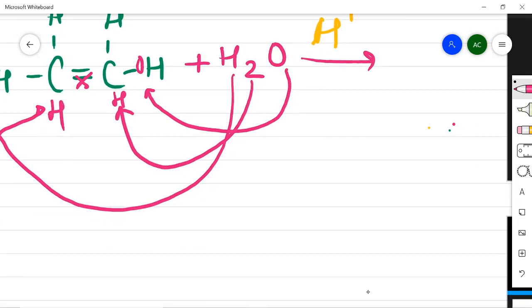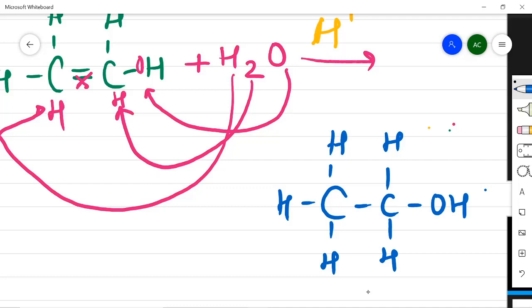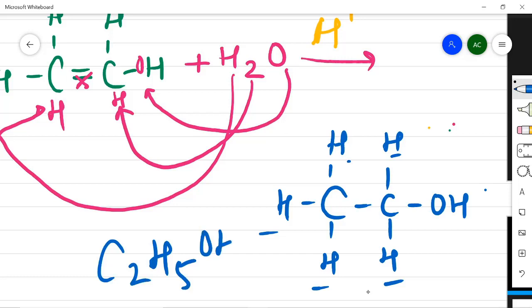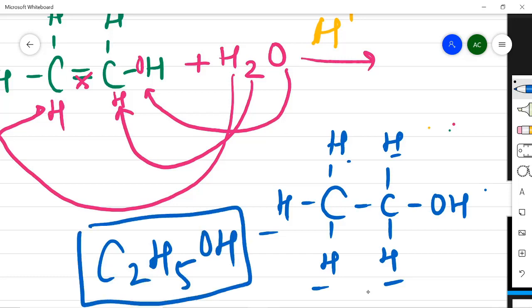And what will be that compound? This is the new compound which is formed, and you can see the number of hydrogens here: 1, 2, 3, 4, 5. So C2H5, and then we have an OH group attached to it. And what is this? This is ethanol, because when we studied functional groups, I told you OH means alcohol group, and it is attached to ethane, so it will be ethanol. So alkenes plus water in the presence of acid convert to ethanol, that is alcohol.